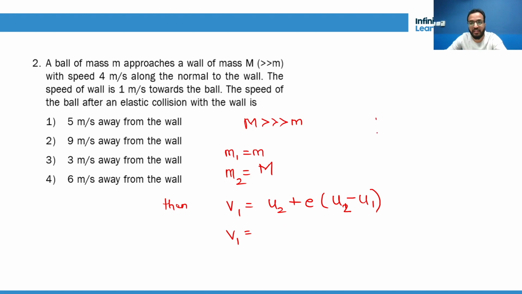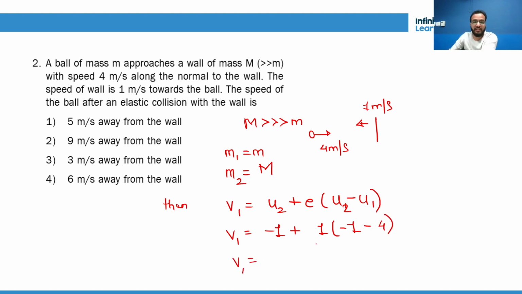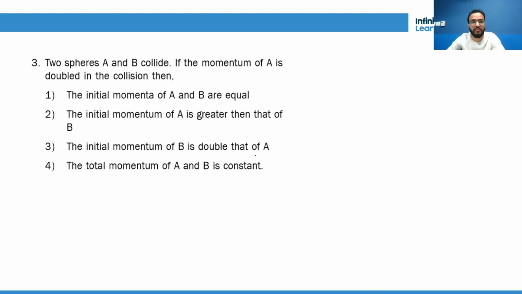What is u2? See, the wall is coming in this direction with 1 meter per second. So it is minus 1, plus elastic collision, so e is 1, and the ball is going with 4 meters per second, so it is positive. So it is minus 1 minus 4. So what is the answer? You will say, sir, it is minus 1 minus 5, that is minus 6 meters per second. That means after the collision the ball will go back with 6 meters per second. Is it clear? Yes, 6 meters per second away from the wall.